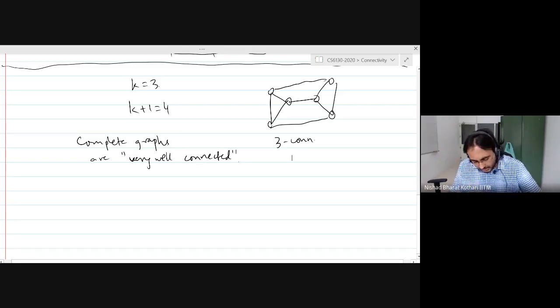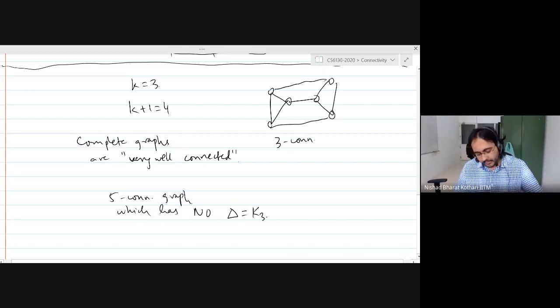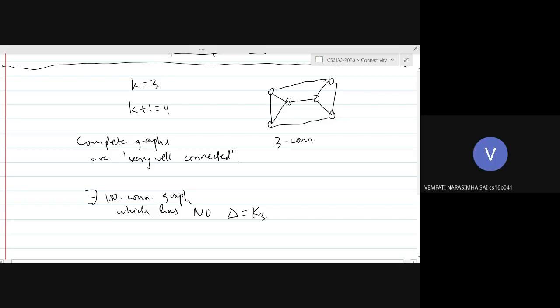For example, you could have a three connected graph. I mean, three connected is maybe too small. For example, you could have a five connected graph which has no triangles. And what is a triangle? Triangle is K3, right? So there exist five connected graphs, and I am pretty sure there also exist 100 connected graphs which have no triangle. Okay, that answers it.